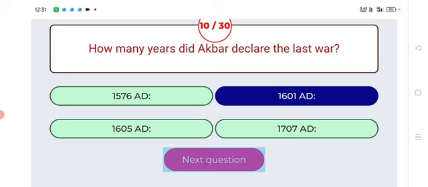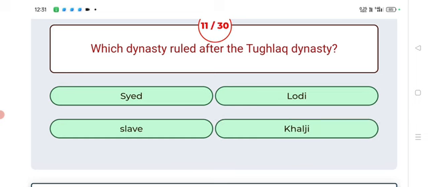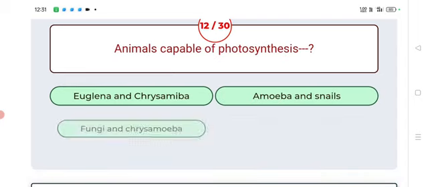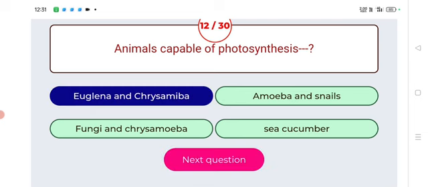Next. Which dynasty ruled after the Tughlaq dynasty? Answer: Sayyid. Sayyid dynasty ruled after the Tughlaq dynasty. Next. Animals capable of photosynthesis? Answer: Euglena and Chrysaora. Next.